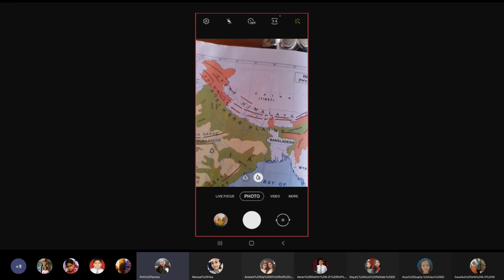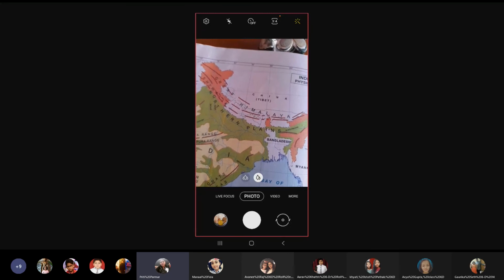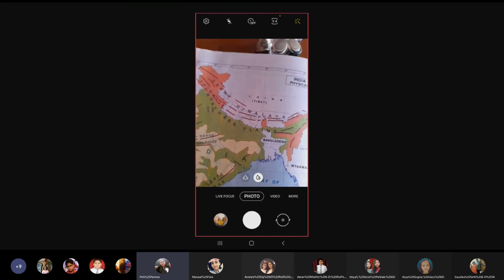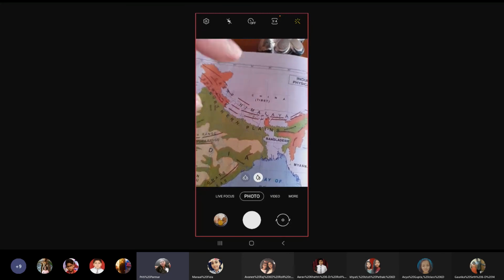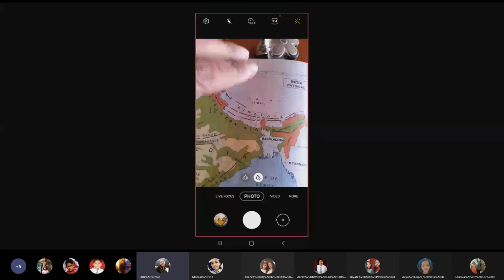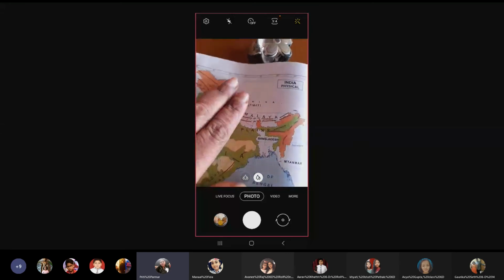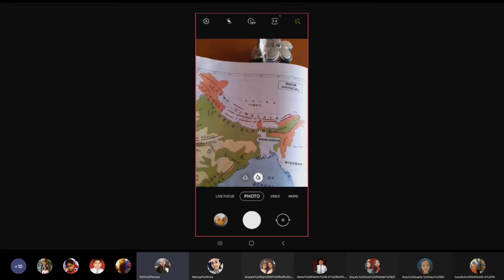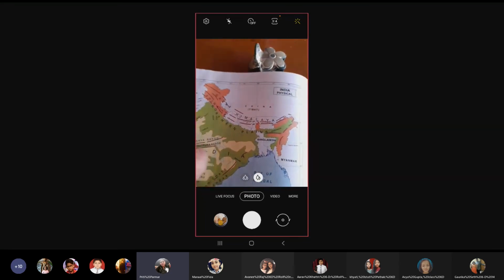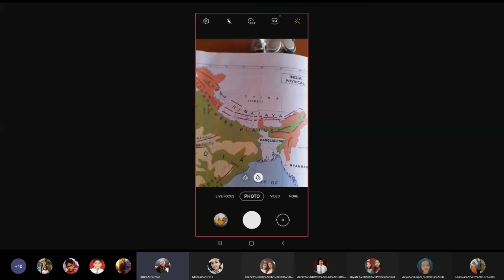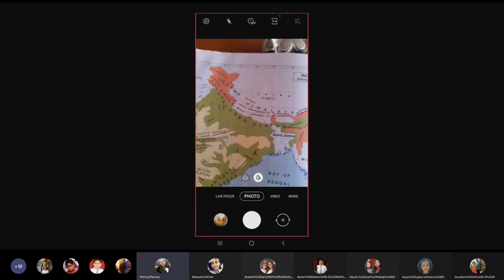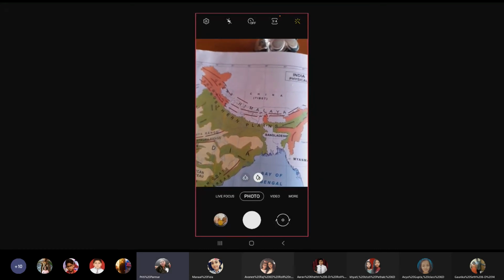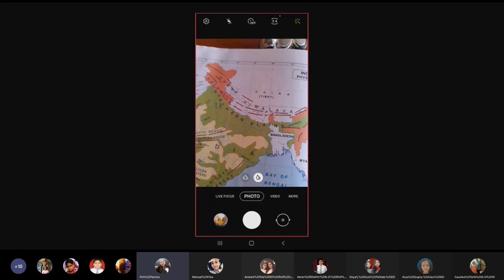Passes like Shipkila, Lipulek, Jojila, and Nathula are narrow gaps between the high mountains. Now, between two high mountains, supposing these are two high mountains, the place between them, this area, is the pass. Okay? So there are a number of passes found here, and some of them, please underline: Shipkila, Lipulek, Jojila, and Nathula.